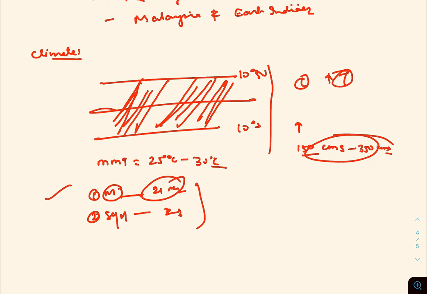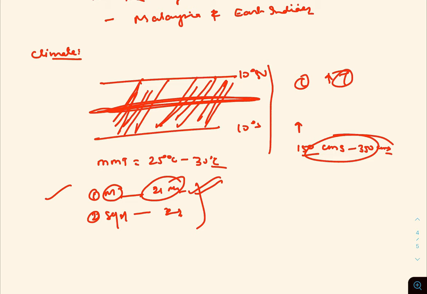So the sun's ray is directly overhead on the equator, and these two months, March and September, receive the maximum rainfall. Okay, that is during the time of equinox.